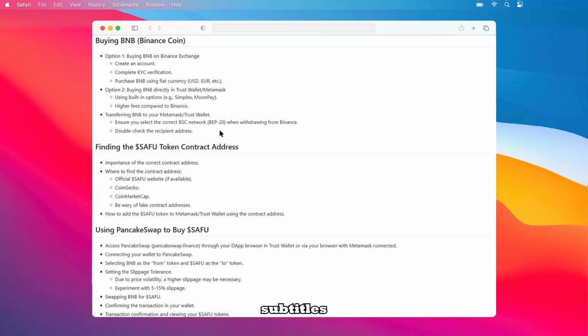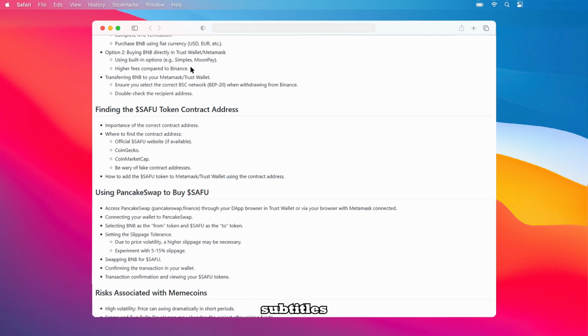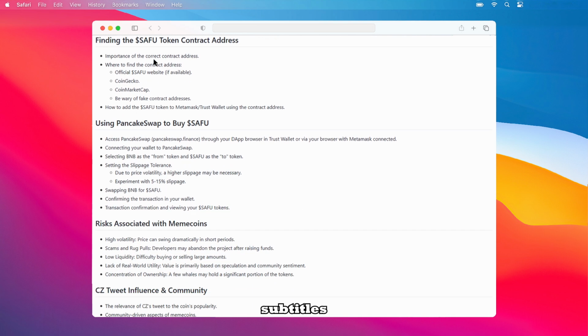Let's dive into finding the $SAFU token contract address, a crucial step for buying and trading this cryptocurrency. Using the correct contract address is paramount because it ensures you're interacting with the real $SAFU token and not a fake or scam. You can typically find the official contract address on the official $SAFU website, if one exists.